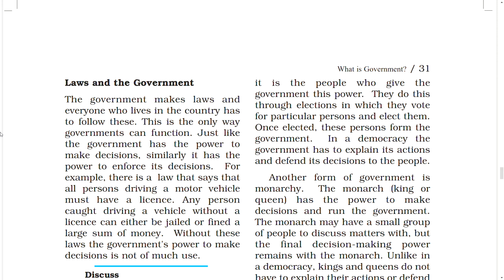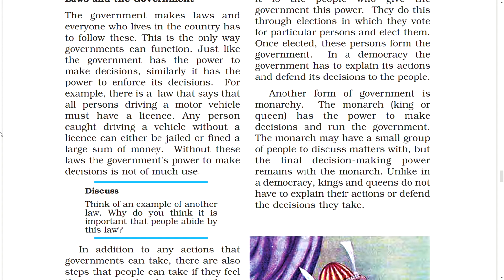Laws and the government. The government makes laws and everyone who lives in the country has to follow this. This is the only way government can function. Just like the government has the power to make decisions, similarly, it has the power to enforce its decisions. For example, there is a law that says that all persons driving a motor vehicle must have a license. Any person caught driving a vehicle without a license can either be jailed or fined a large sum of money. Without these laws, the government's power to make decisions is not of much use.